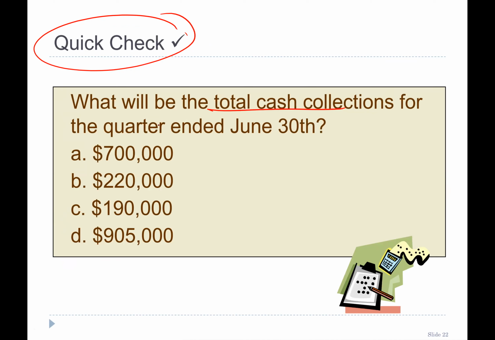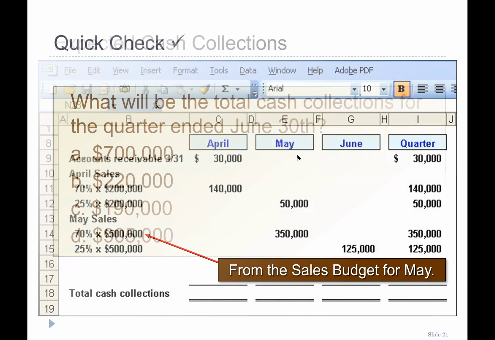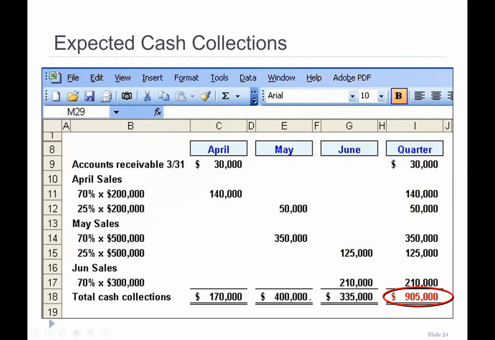So how can we calculate the quarter? We just add all the values here. You will find out easily. So in April, the cash collection would be 170,000. In May, the cash collection is 400,000. So the answer would be the addition of all these. So let's see here, 905,000. Just add it here, 905,000.